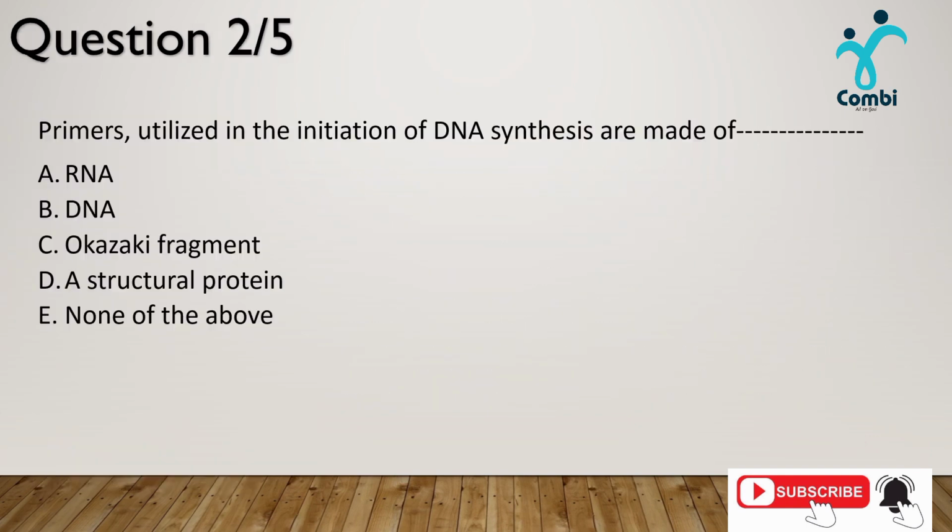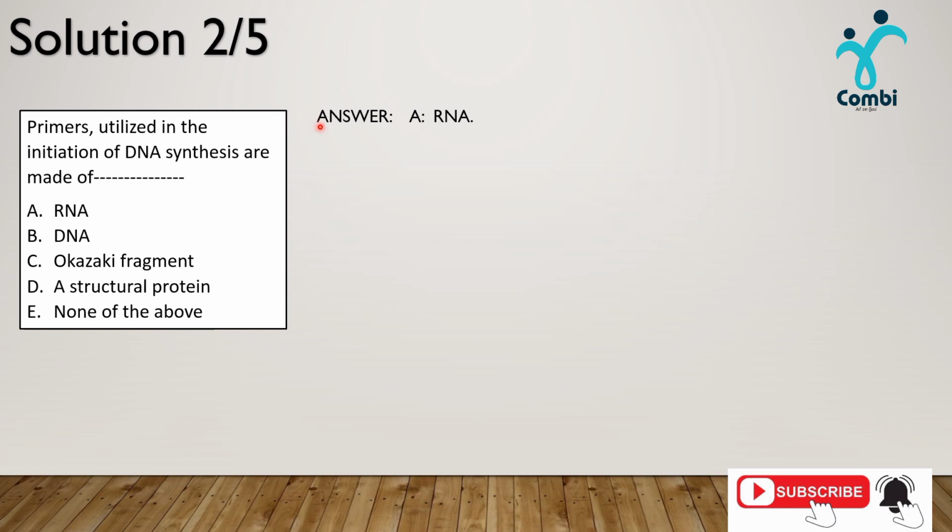The next question says, primers utilized in the initiation of DNA synthesis are made of A, RNA, B, DNA, C, Okazaki fragment, D, a structural protein, and E, none of the above. Among these alternatives, which of them is the answer? Our answer here is RNA. So why do we consider RNA to be the answer for this question?